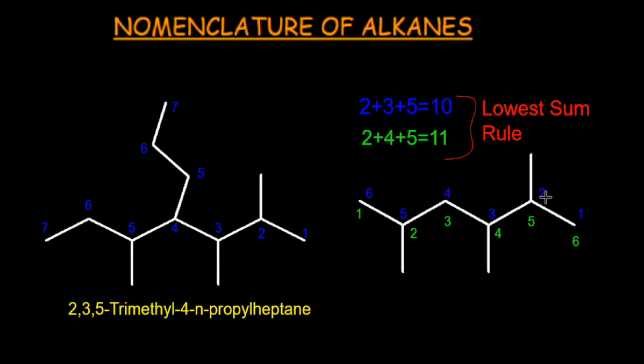Name of the molecule would be 2,3,5-trimethyl. 6 carbon, hex, and single bond, ane. So the name of the molecule would be 2,3,5-trimethylhexane. So these are 6 basic rules of IUPAC nomenclature of alkanes.